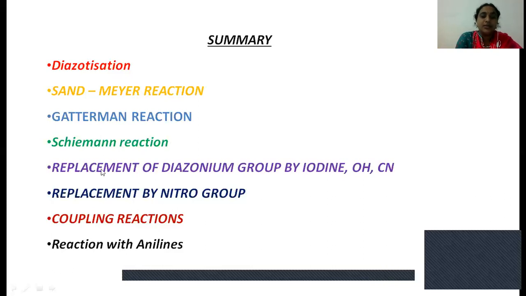And here the diazonium group is replaced by iodine, so when it reacts with potassium iodide, it produces iodobenzene.